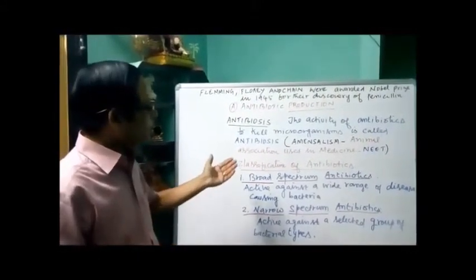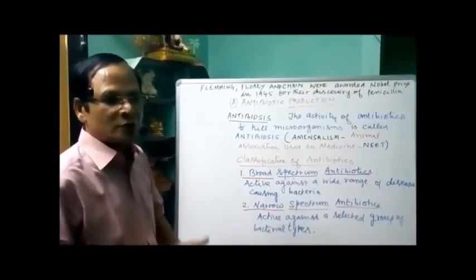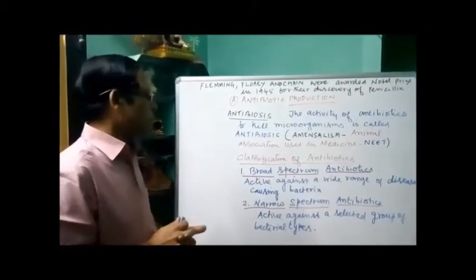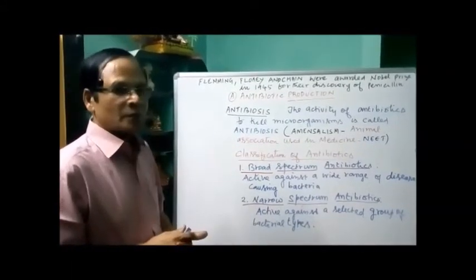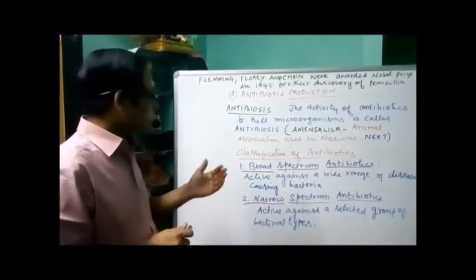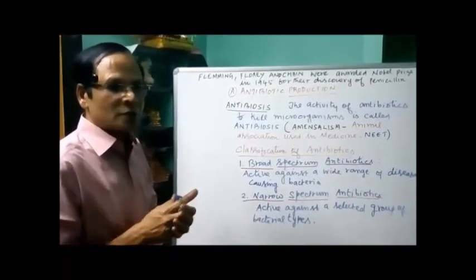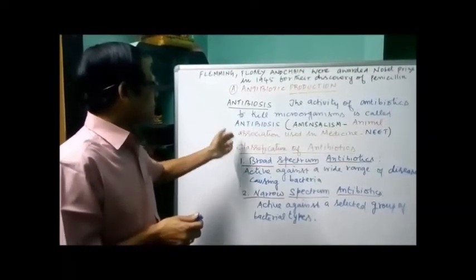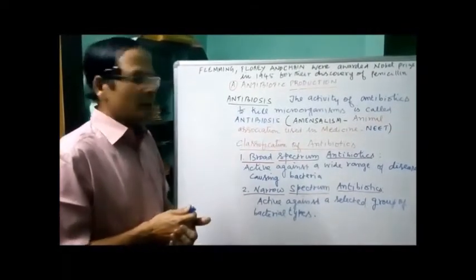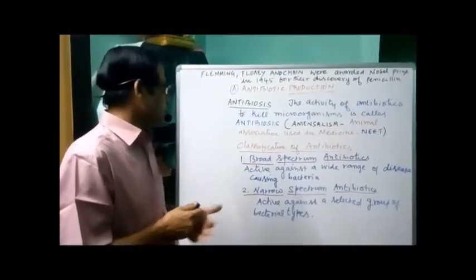It's also called amensalism, a kind of association of organisms used in medicine. We have different types of association, like mutualism and commensalism. Antibiosis is otherwise called amensalism.